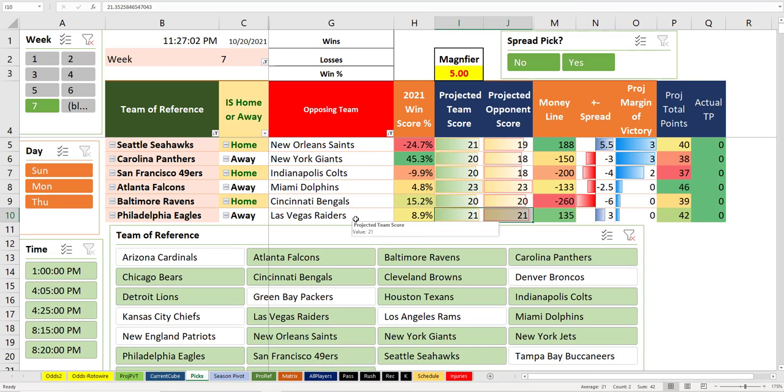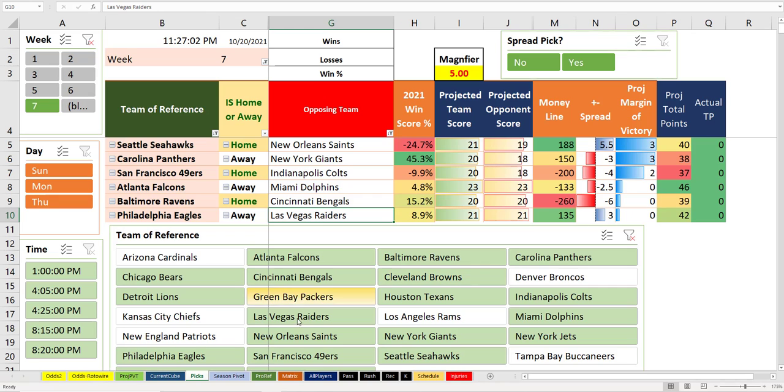Philadelphia and the Raiders, another super close game. Raiders did play well in their first game after Gruden last week, but it doesn't know what to do here. You get Philly plus 3. That's just too tough of a game. I don't like anything about that game. I think the Raiders can win that game. The odds makers think the Raiders are going to win that game, so I'm going to pull that game off there as well.